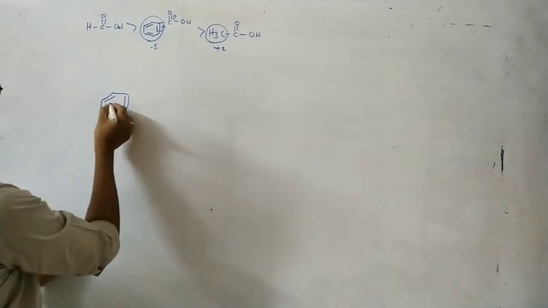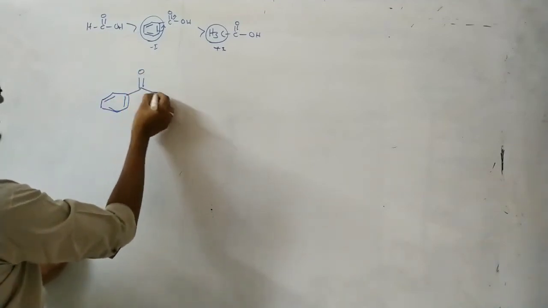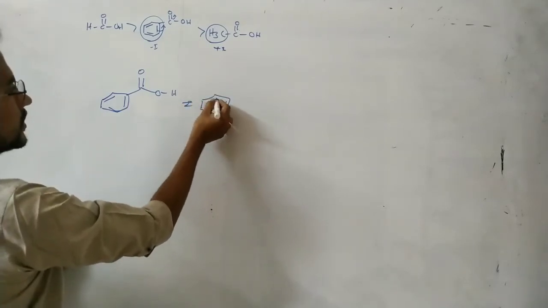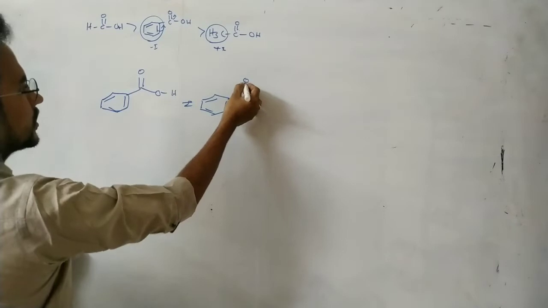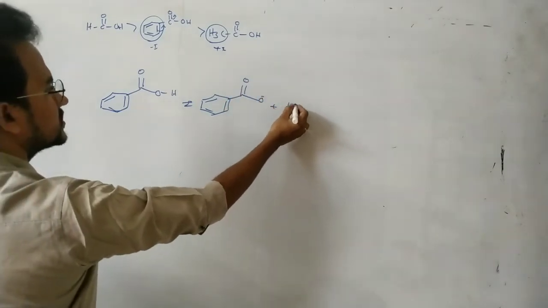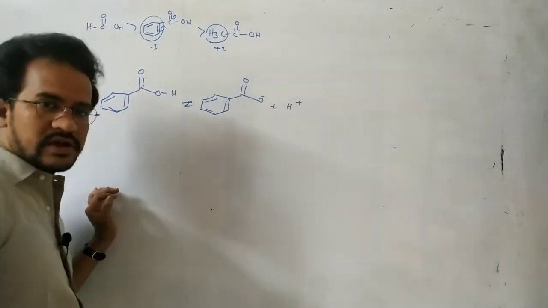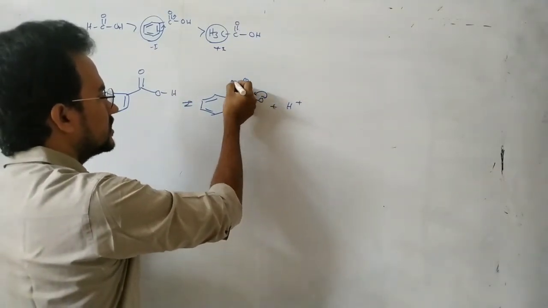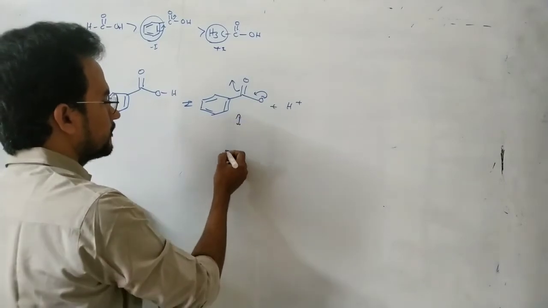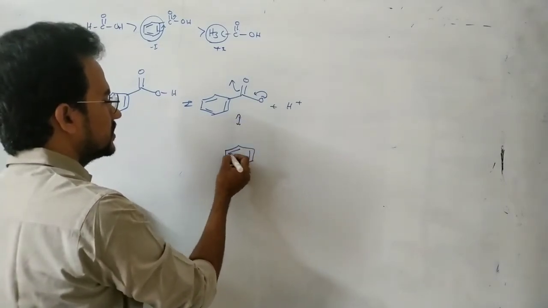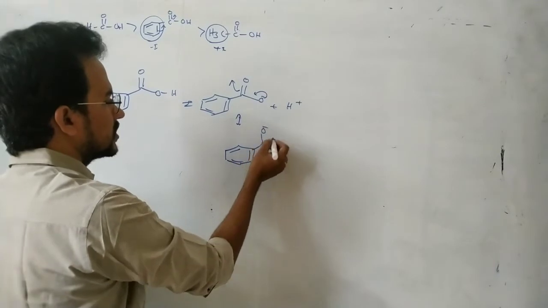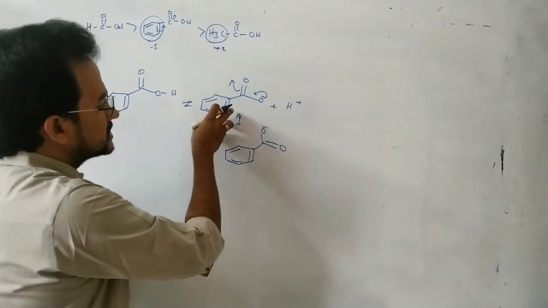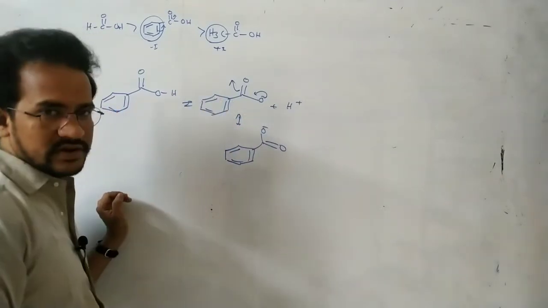Benzoic acid, in case of the benzoic acid, pi bond here, double bond, O minus, here H plus. This is the benzoic acid actually. So here, if the conjugate base is more stable, then it is more acidic. Now in this case, this is not much stabilized by the resonance.